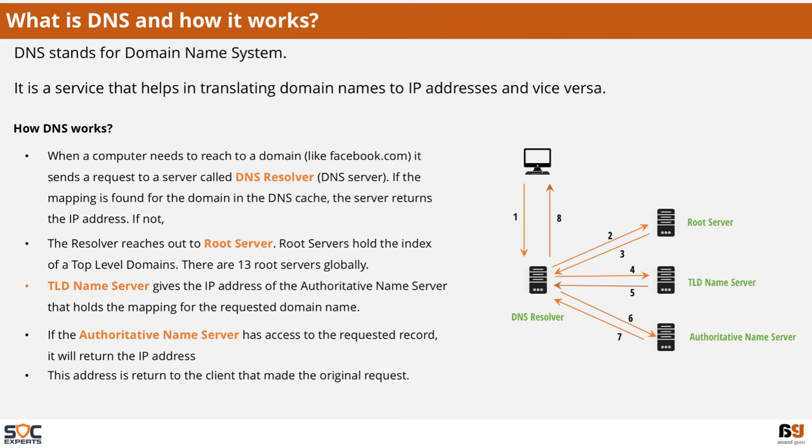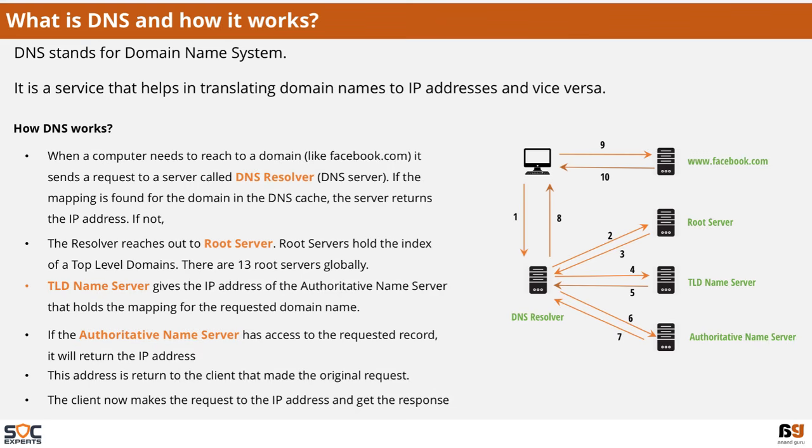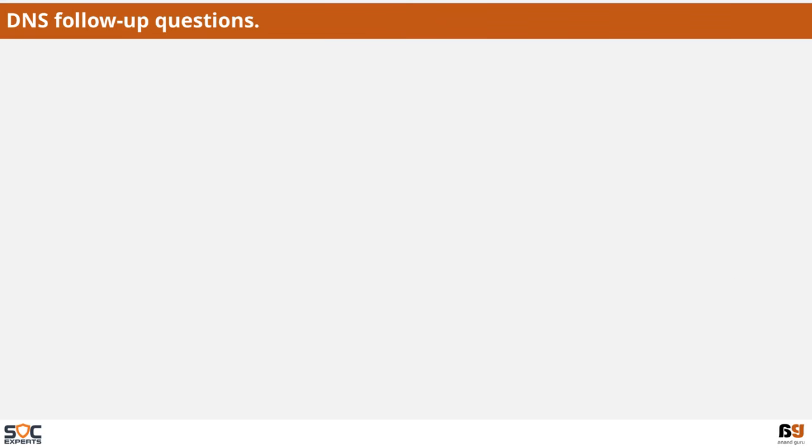The address is then returned to the client that made the original request. The client now makes an official request to the website using the IP address. There are certain follow-up questions on DNS like, does DNS use TCP or UDP? DNS uses both TCP and UDP. The UDP version is used by DNS queries and TCP is used for zone transfers.